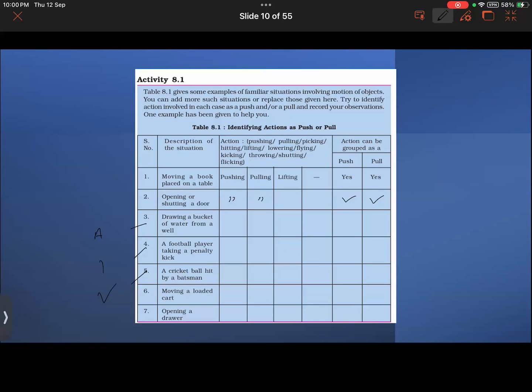Pushing, pulling, and lifting. Draw a bucket of water from a well. So we are pulling, we are lifting. We are not pushing anything here, I think, right? So yes, sir, pulling is taking place here. The action can be classified as pulling because lifting is basically pulling. Yes, Ibrahim.